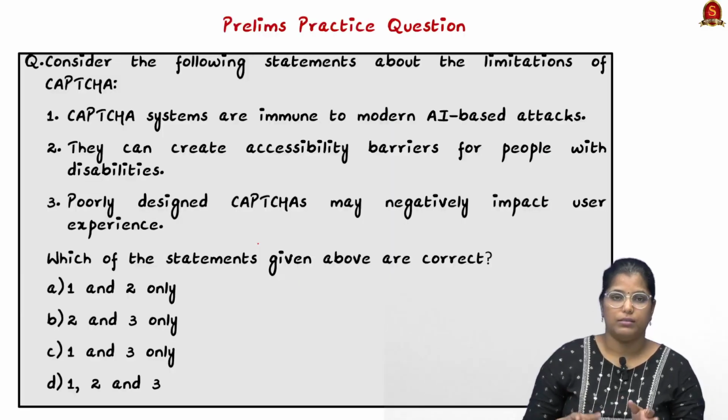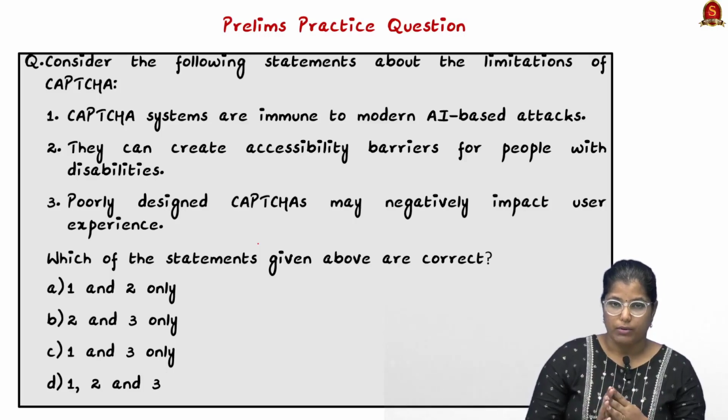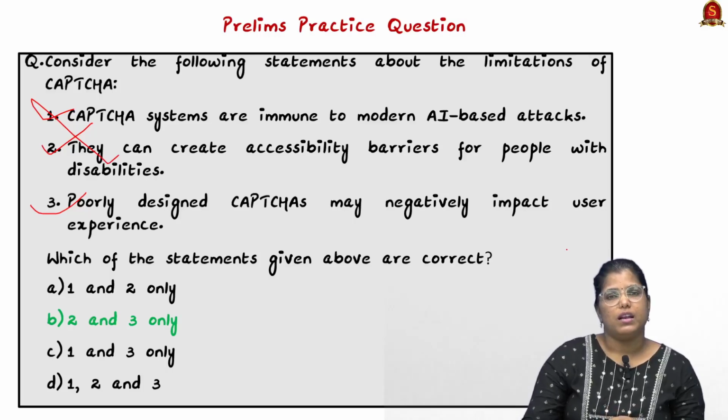Based on the content we have discussed, I have framed a prelims question for you. You can quickly go through the question. Here the correct answer is option B, 213 only. The first statement is actually incorrect. With these learned points, now let us move on to the next news article discussion.